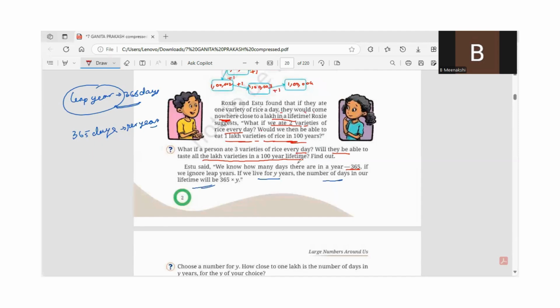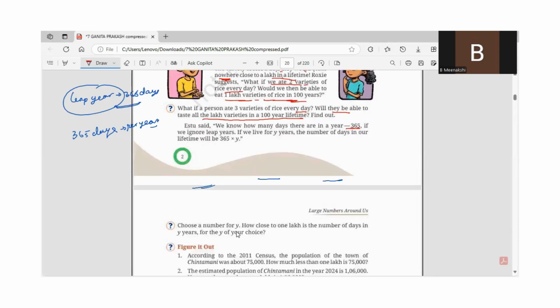Suppose we live for around Y years, so choose a number for Y. How close to 1 lakh is the number of days in Y years? You need to choose a number Y so that when you multiply it with 365, you get nearly 1 lakh.